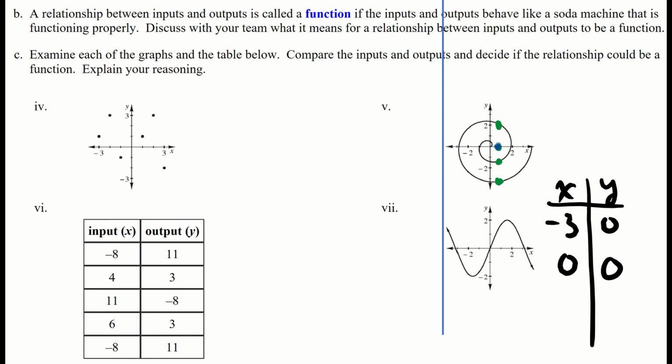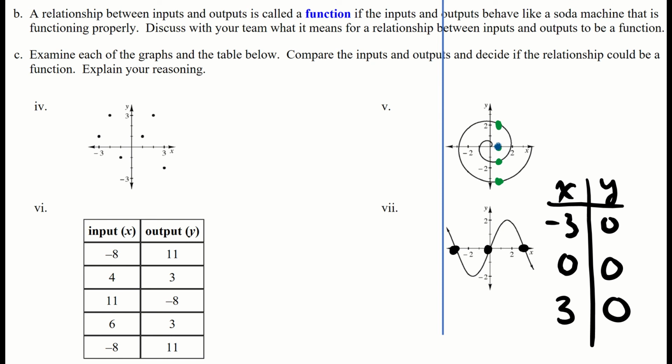And it also looks like when I'm giving it something very close to +3, it's also giving me 0. That's completely fine. There can be multiple inputs that give you the same output. So -3 is giving me 0, that's this point, and 0 is giving me 0, and positive 3 is giving me 0. That's fine. The problem is when I have an input that's giving me multiple outputs.